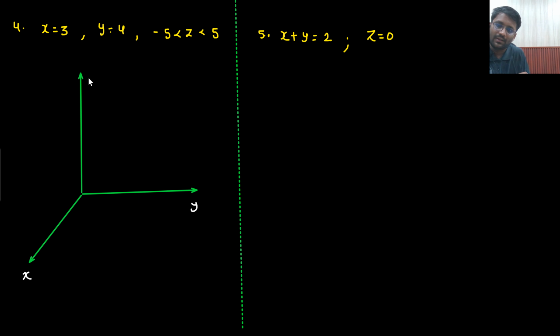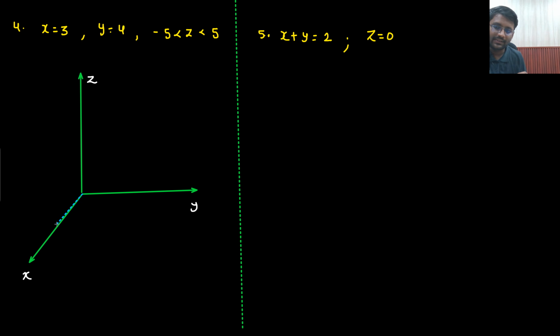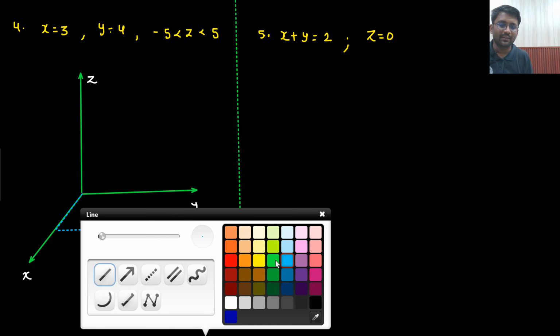X, y, and this is your z. X is fixed. That means you need to work for 3 in x direction and you need to work for 4 in y direction. So these 2 points are fixed, 3, 4. But your z can vary. Z can take values from -5 to 5. Z can take these many values.